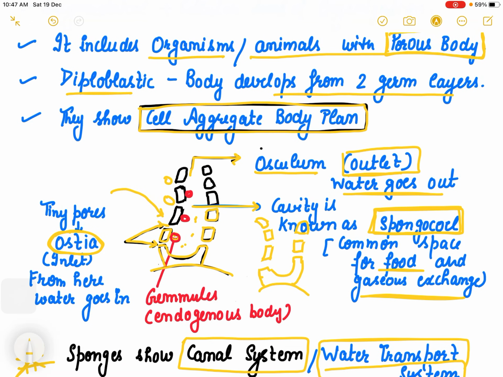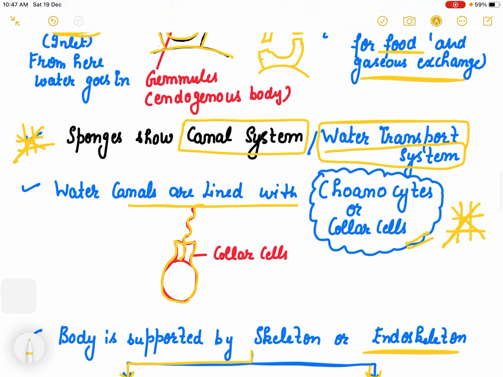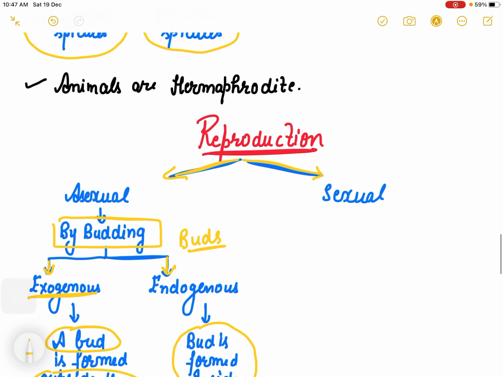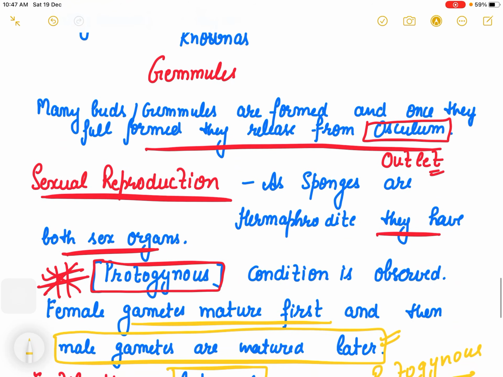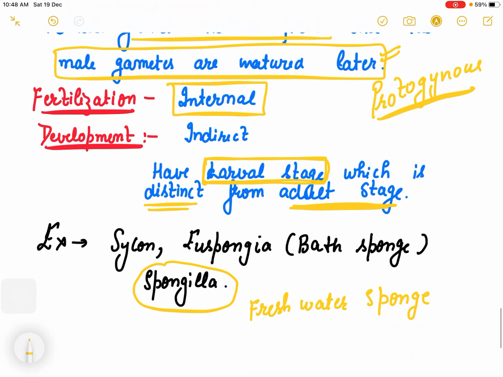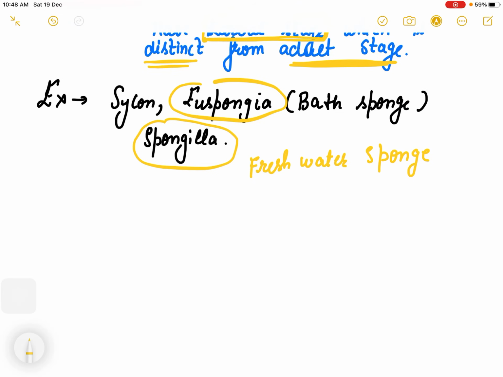Then there are a few points about the structure. Ostia is the inlet, osculum is the outlet, spongocoel is the cavity. One major characteristic feature is the canal system, which is covered with collar like cells, choanocytes. Then they have spongin fibers and spicules. Fertilization is internal and development is indirect. Examples: Spongilla, Sycon, Euspongia. So this is all about our first group, first phylum, Porifera.